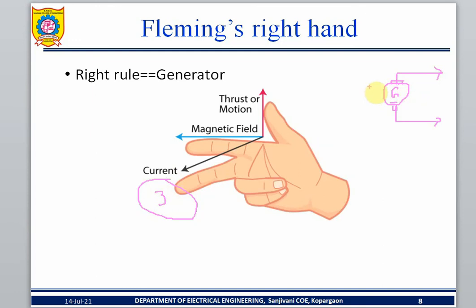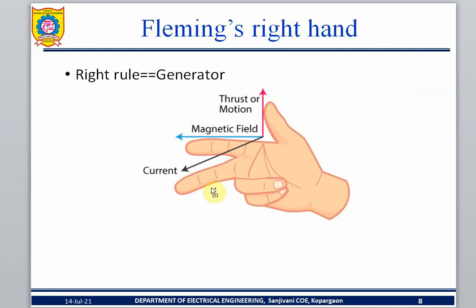What is the input of the generator? The input of the generator is a prime mover, mechanical energy as an input. Motion is the input. Then you give the motion. Then what will happen? Whenever a current carrying coil cuts the magnetic flux, EMF is induced. EMF is another name for current. That's all. This is about the Fleming right hand rule, theoretically taught. Okay, coming to the next point.